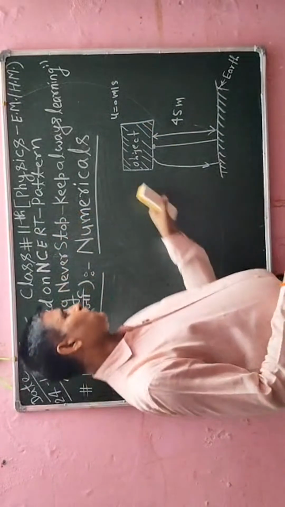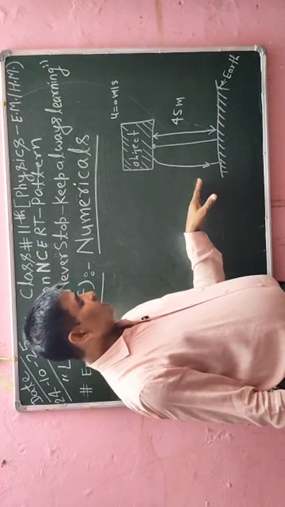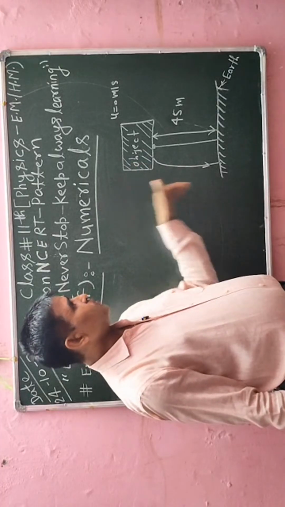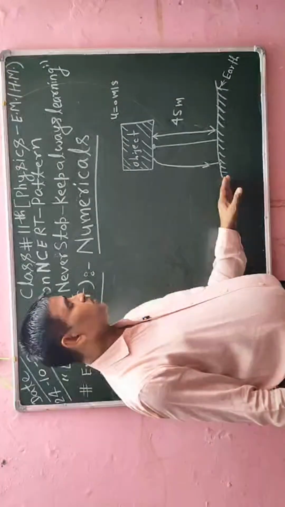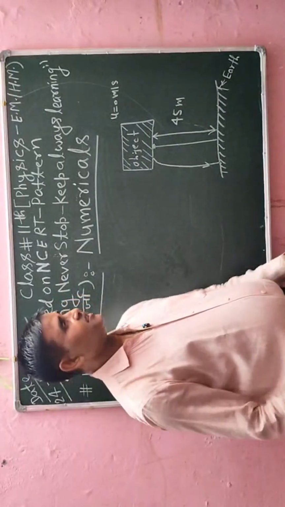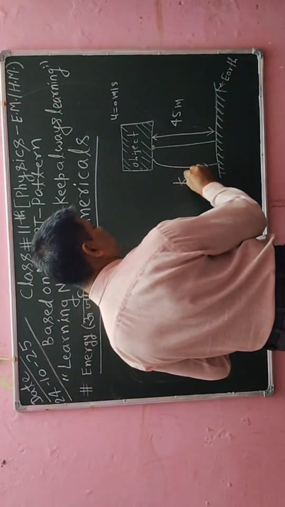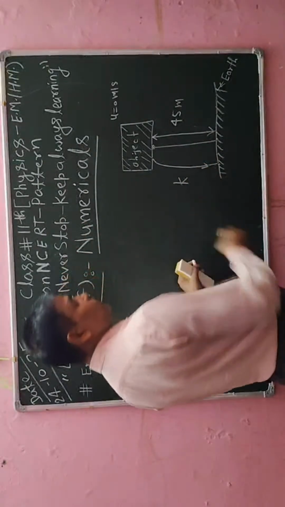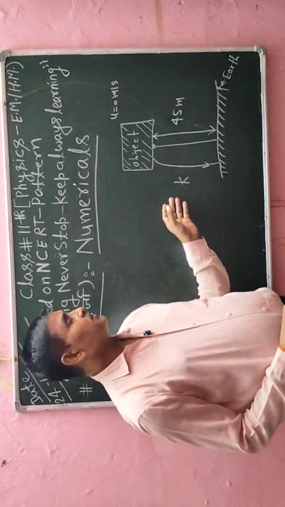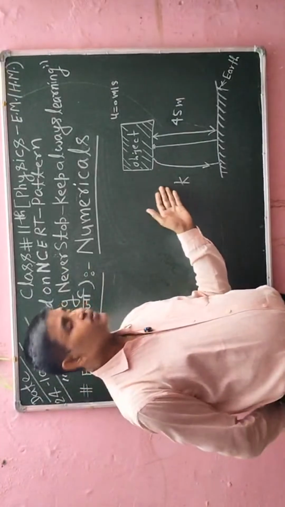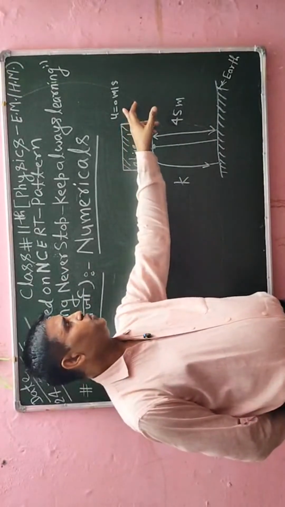Now when that object is pushed, and after pushing it is falling, before reaching the ground, what will be its kinetic energy? Kinetic energy is represented with K, so I will calculate that kinetic energy. Here we have to find the velocity, because this object is at rest, when u is equal to 0.